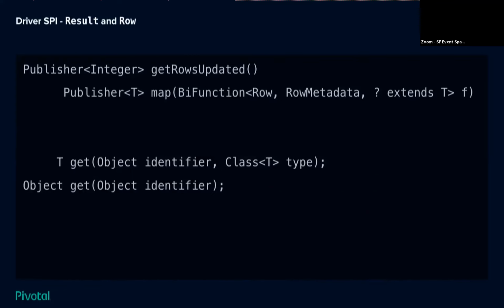Inside of the row is really, really simple. We basically have a way to get based on its columns, right? So here's a column, here's the type I want you to create for me, off you go. There's sort of a default implementation that does its best estimate. All the JDBC drivers, all the database vendors generally have sort of a canonical idea of, given a column of this type in my database, I believe it is this type in Java. And so this sort of makes use of that. If it sees int4 or something like that, it's going to turn it into an integer, and you don't really need to know much about it to get that done.